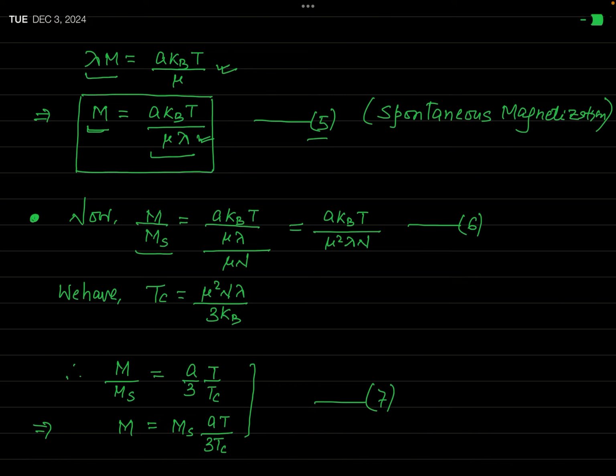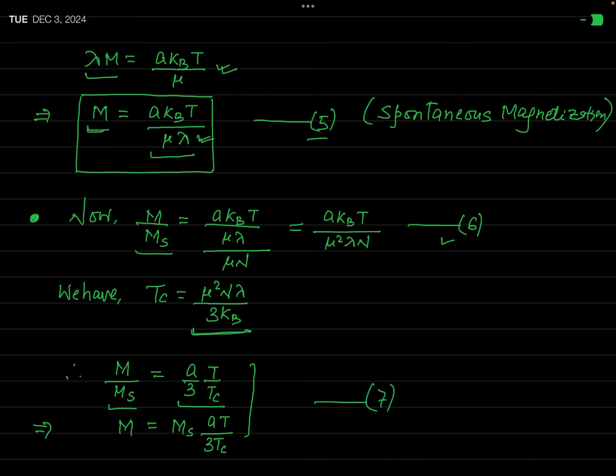Now let us see. As we have learned earlier, this Tc, which is actually called the Curie temperature, is equal to mu square n lambda over 3 kB. So after making use of this expression for Tc in this equation 6, you can easily see that M over Ms is equal to A over 3 times T over Tc.